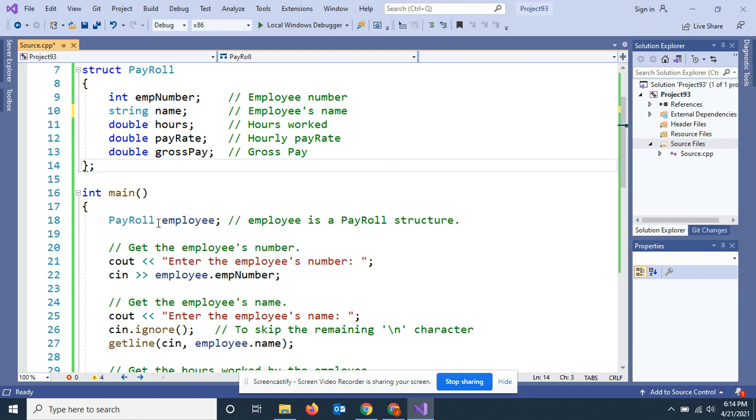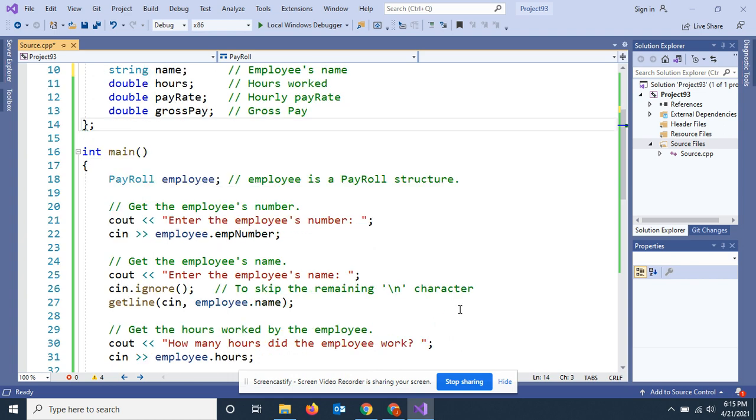All right, so I make a struct payroll, and I call it employee. Now I'm going to start entering stuff in it. I'm going to cout, enter the employee's number, their clock number, their badge number, whatever their employee number is. Next, I'm going to cout employee's name.